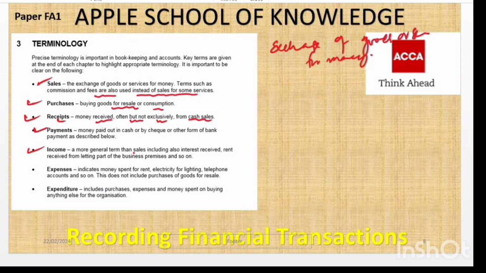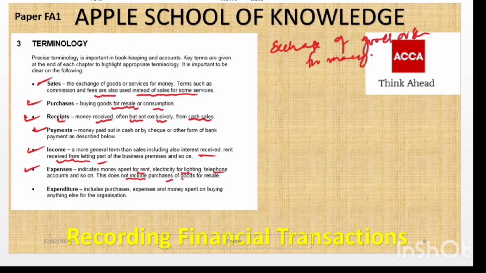Then another term we have is income. Income is a more general term than a sale, including interest received. So this is a bit broader term as compared to the sale. By definition, income is a broad term including sale revenue, interest received, rent from letting business premises, etc. For example, interest on a savings account held by a business will be your income. Clear? And then you have expenses, which indicate money spent for rent, electricity, lighting, telephone accounts, and so on.